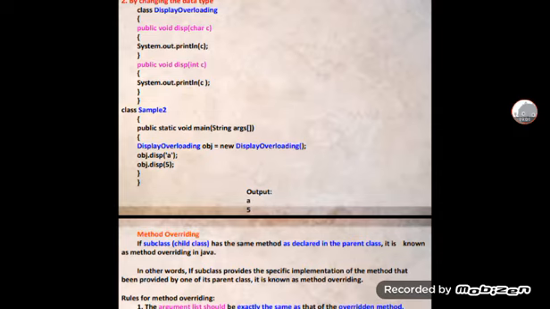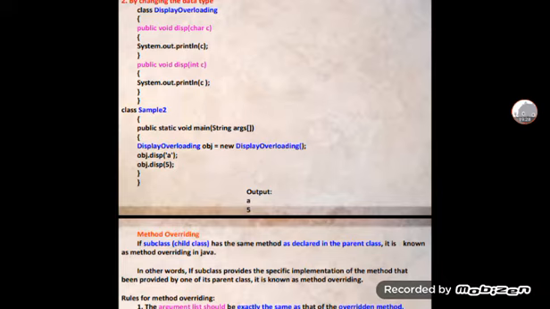Then public void disp(char c), System.out.println c, and public void disp(int c), System.out.println c. And then class Sample2 will be there, with public static void main(String[] args). Whenever you write the DisplayOverloading object equal to new DisplayOverloading, object.disp('a') and object.disp(5), the output will be a and 5.